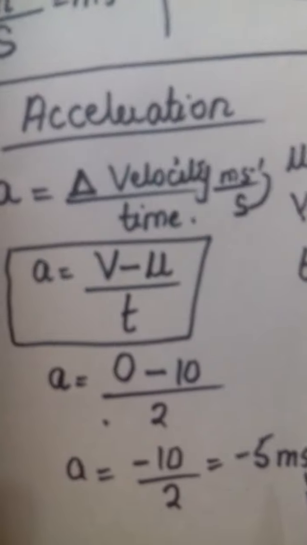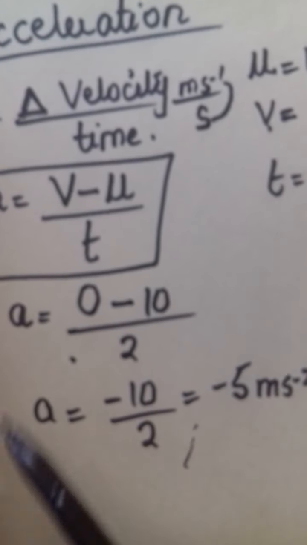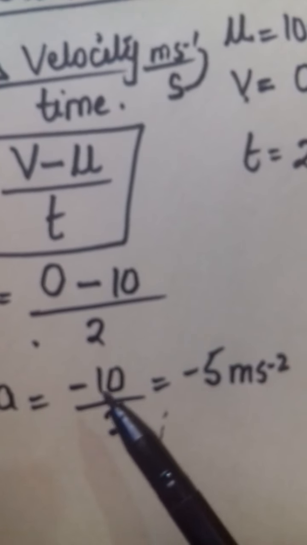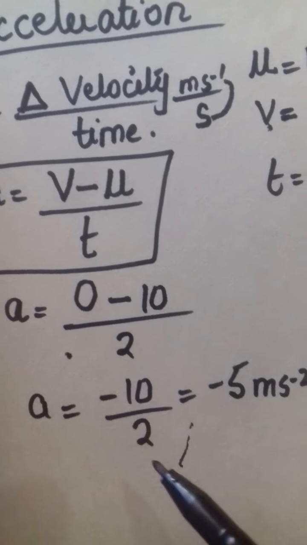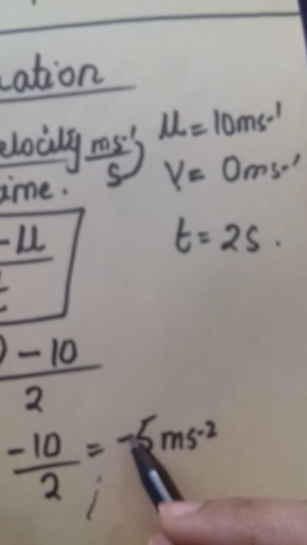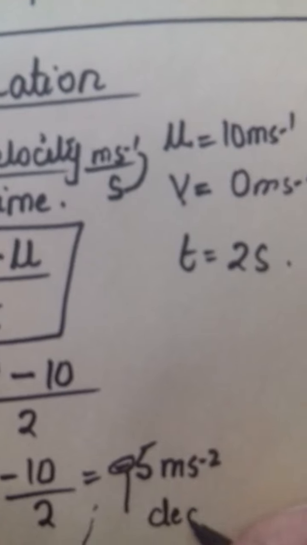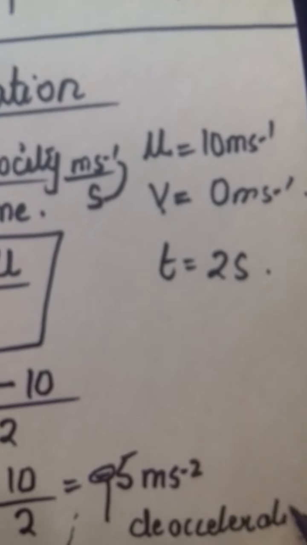So when it moves above, it makes the unit meter per second square. Here we have solved a sum of acceleration by putting the values of final velocity, initial velocity and time. Here we have minus 5 meter per second square, and this minus sign indicates the person has decelerated. Minus sign is basically a denotation of deceleration.